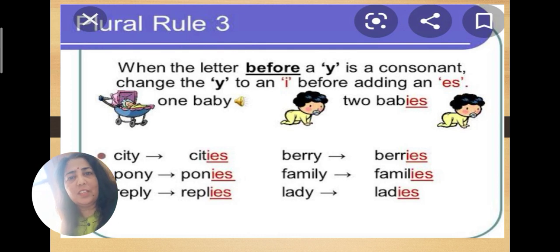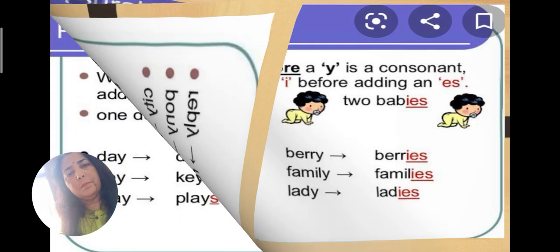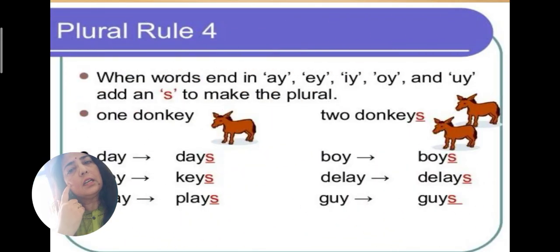So all of them, you can see that they are having the y changed into I, and then es is added to them. Now, if there is a vowel, then what is going to happen?